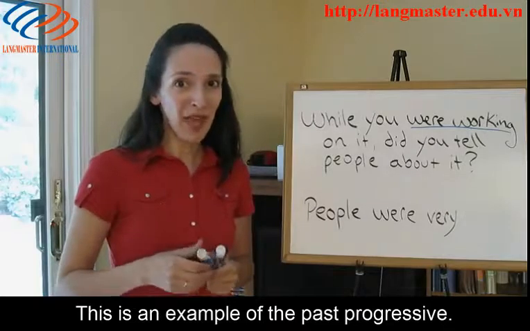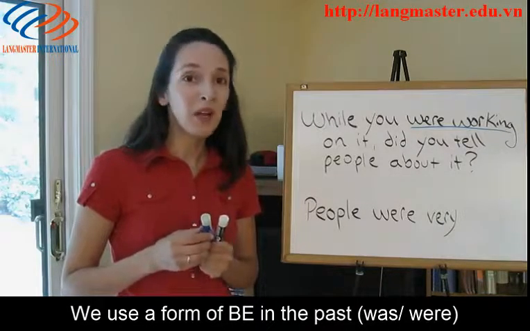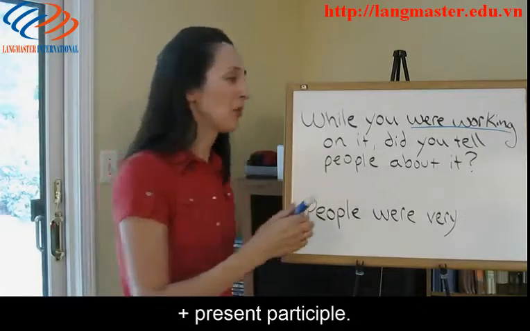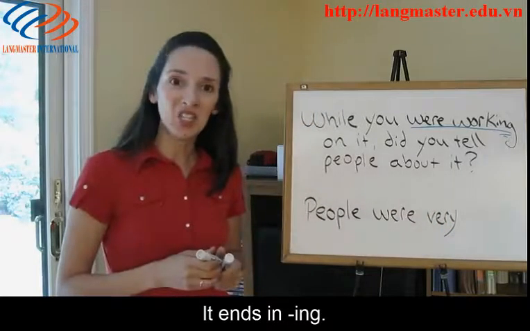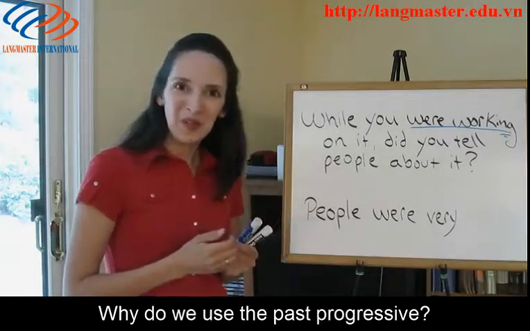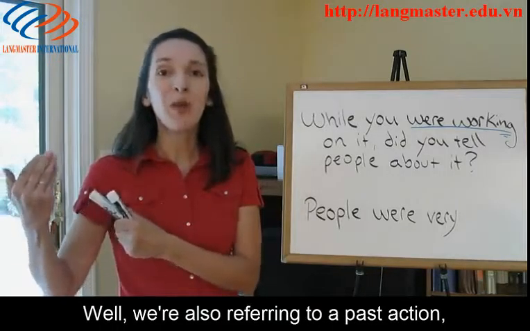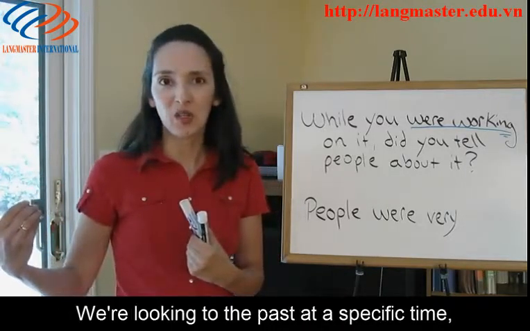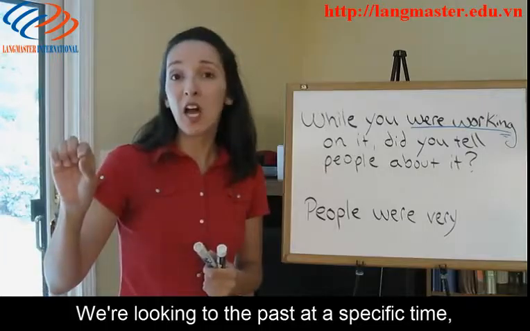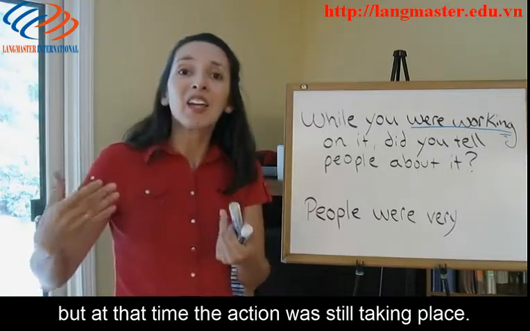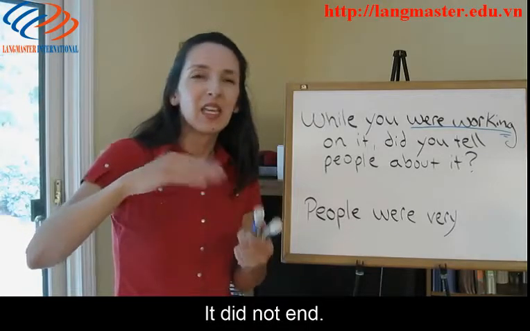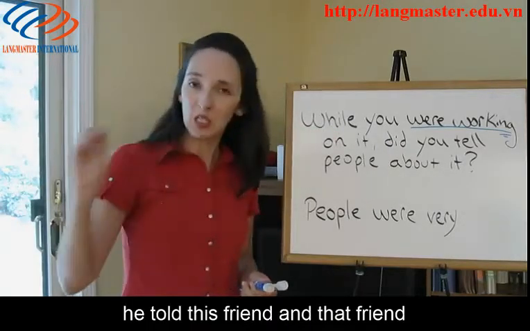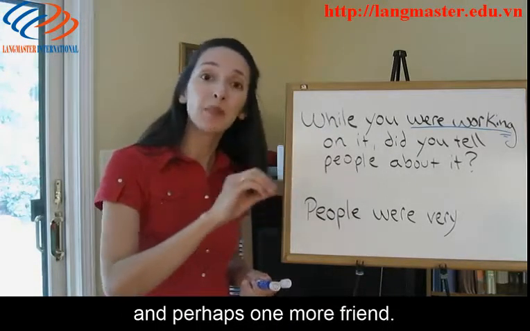This is an example of the past progressive. We use a form of be in the past, was or were, plus the present participle. It ends in ing. Why do we use the past progressive? Well, we're also referring to a past action, but now we're referring to an action that was not finished. We're looking to the past at a specific time, but at that time, the action was still taking place. It did not end. So he was working, and as he was working, he told this friend and perhaps one more friend.